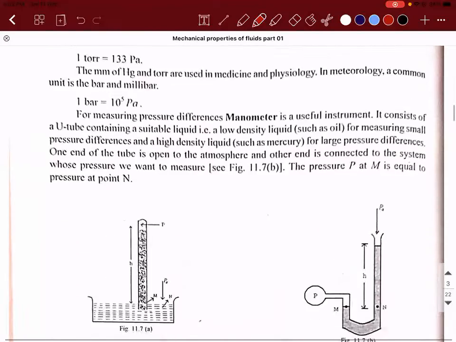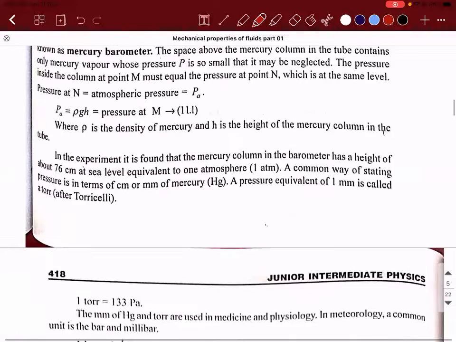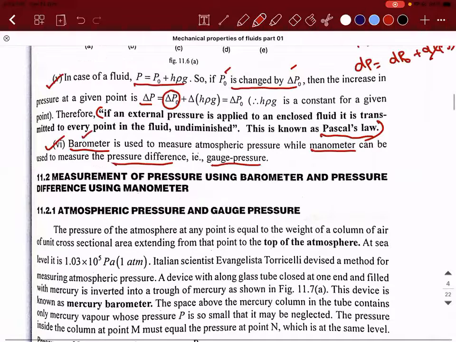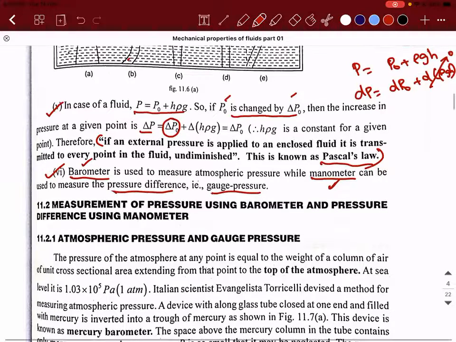And I also told you, to measure atmospheric pressure, what is the instrument used? That is a barometer, which is used to measure the atmospheric pressure, while a manometer is a device which is used to measure the pressure difference, right? Similarly, I hope you guys remember this point.